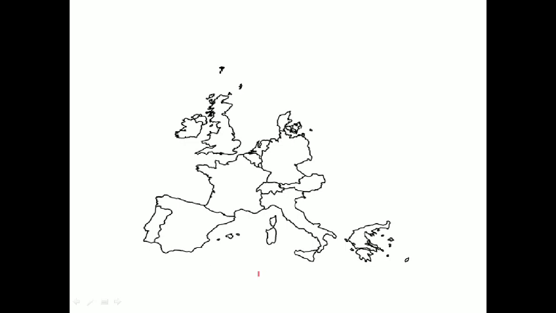So here we can find Portugal, Spain, we have France, we have England, okay, we have Netherlands, Belgium, Denmark, and so on. So these are all the colonial powers.